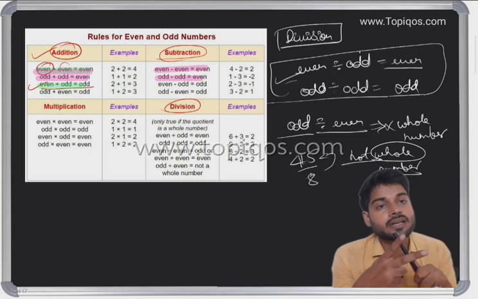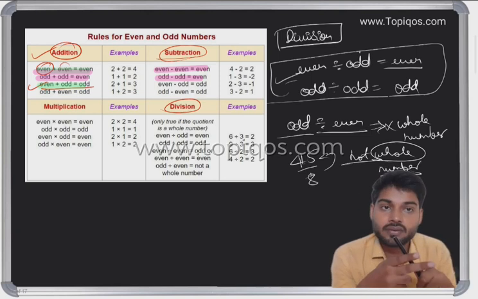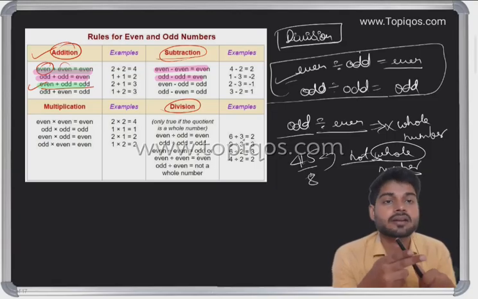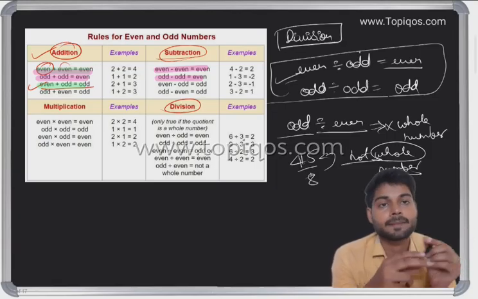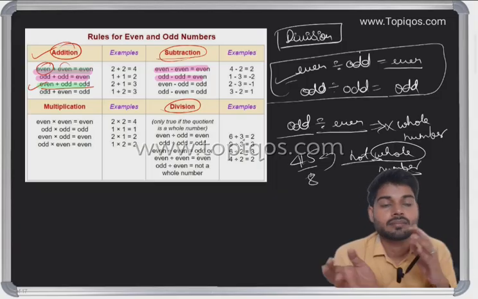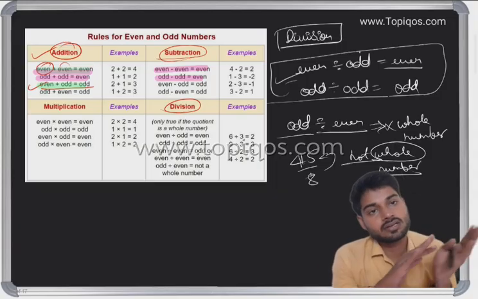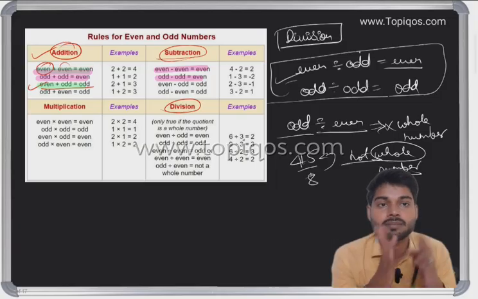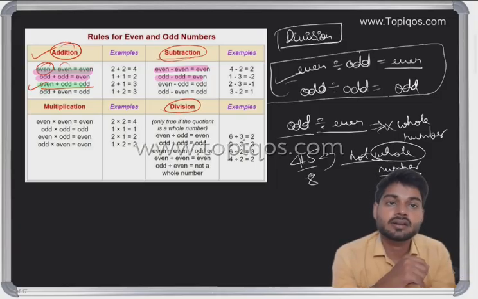If you are multiplying two odd numbers, it is odd, but if you are adding or subtracting two odd numbers, it is always even.